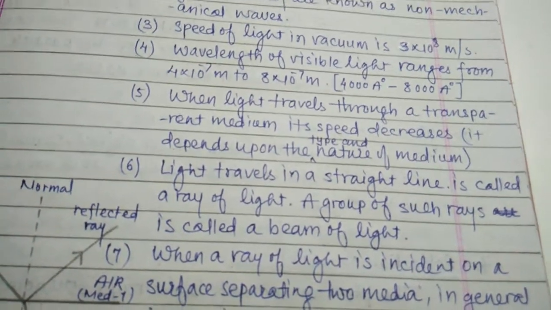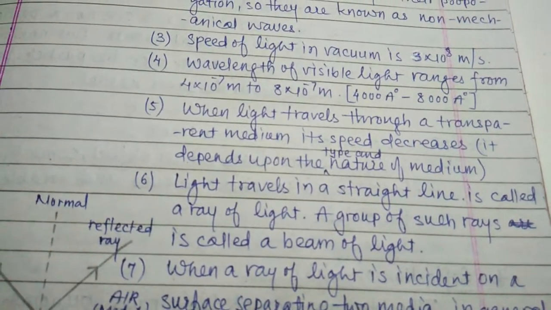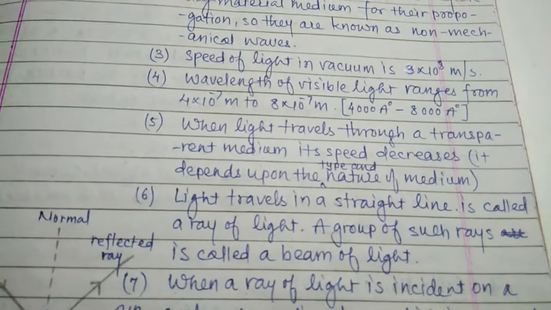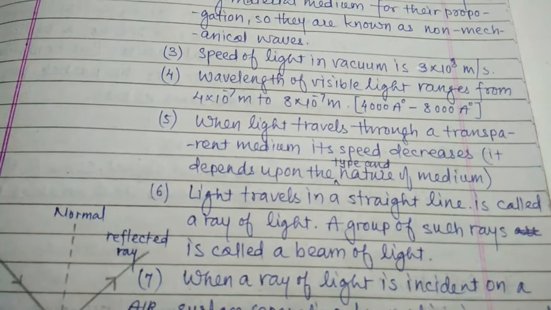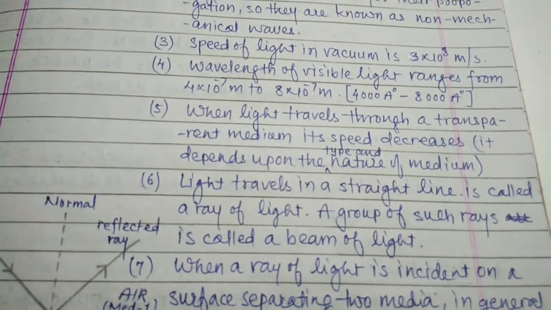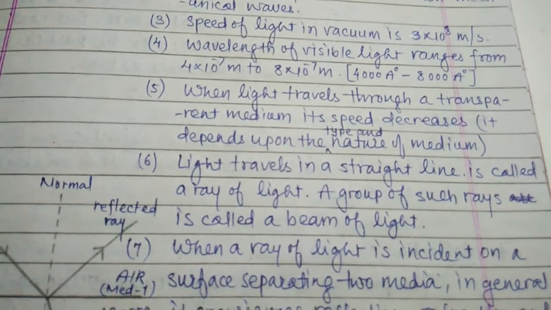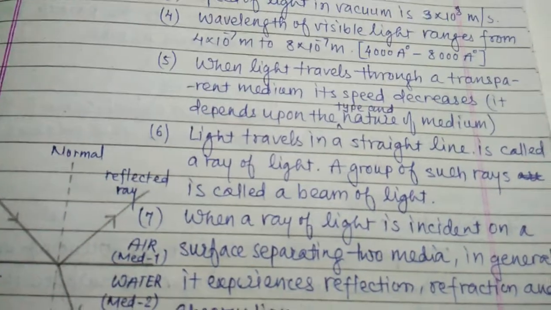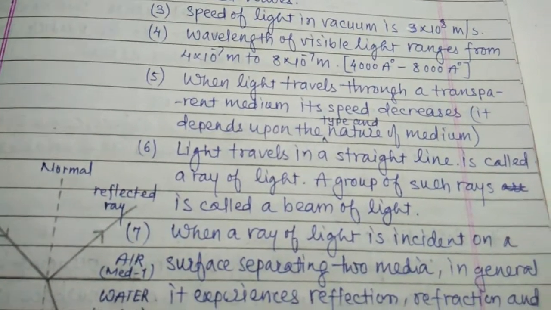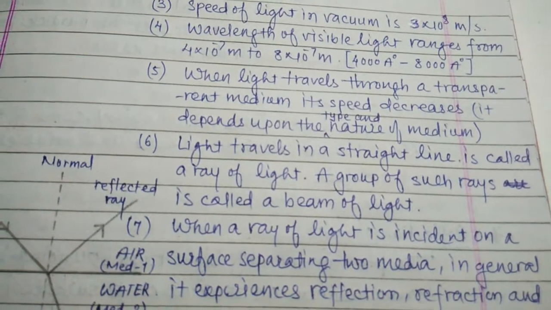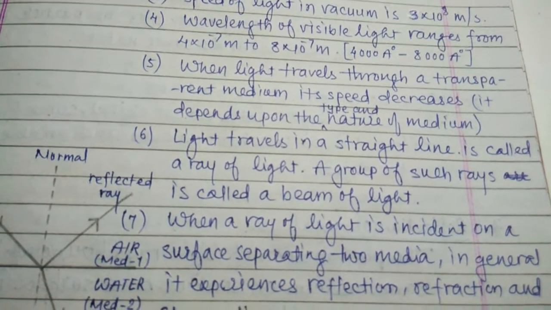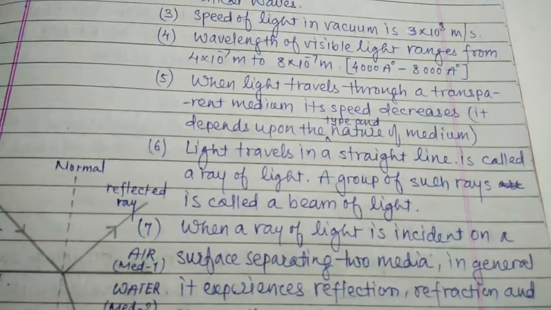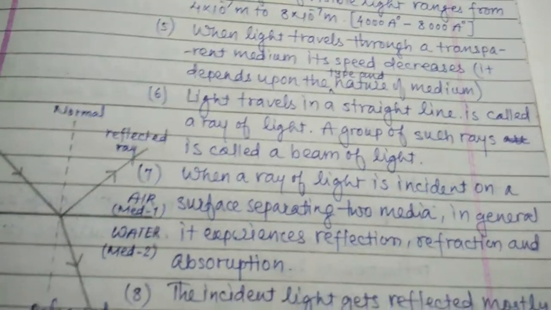Light traveling in a straight line is called a ray of light. In lower standards, we have an experiment that light travels in a straight line. A group of such rays is called a beam of light. A group of straight lines of light is called a beam of light. They travel in a straight line.